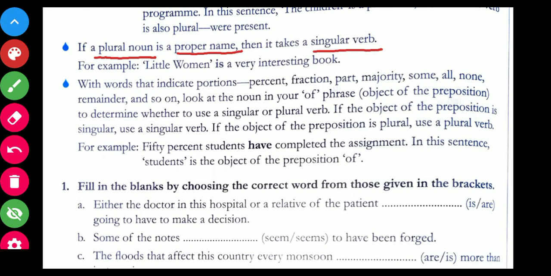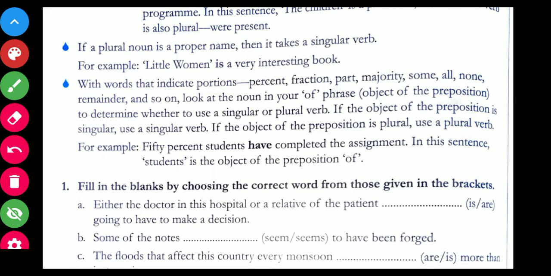For example, Little Women is a very interesting book. This is the name of the book. Little Women is the name of the book. So, it is a very interesting book. So, is singular verb. Now, the last one.